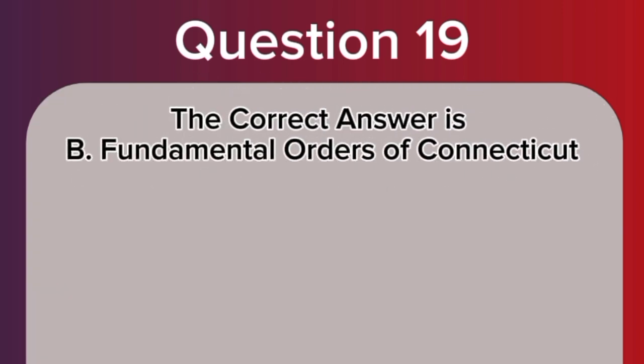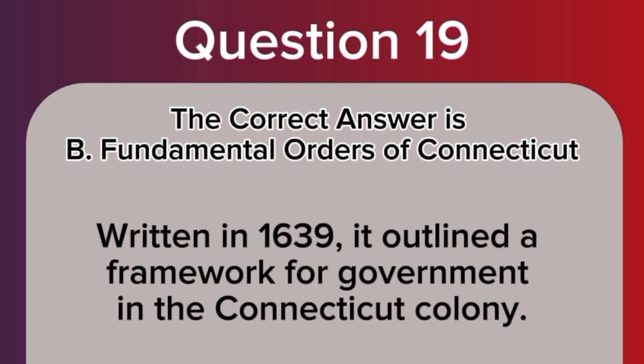The correct answer is B. Fundamental Orders of Connecticut. Written in 1639, it outlined a framework for government in the Connecticut colony.